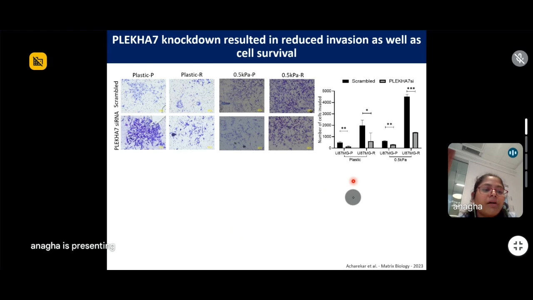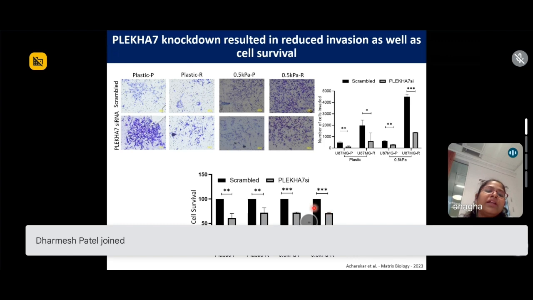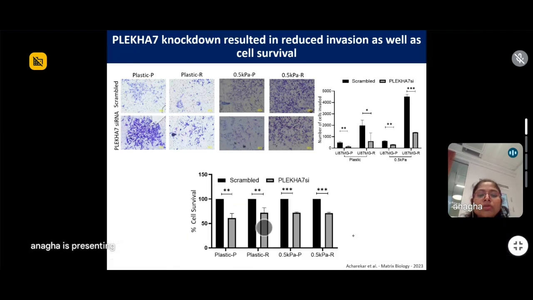And we wanted to see what happens if we knock down this gene, and we saw that on knocking down pleca7 with siRNAs, the invasion was going down. The invasive property was going down. We did a cell survival assay called MTT assay, where we see that the cell survival was also going down, irrespective of whether they were grown on plastic or 0.5 kPa. We see that the cell survival is going down in both parent as well as recurrent samples, indicating that this could be a novel therapeutic target.